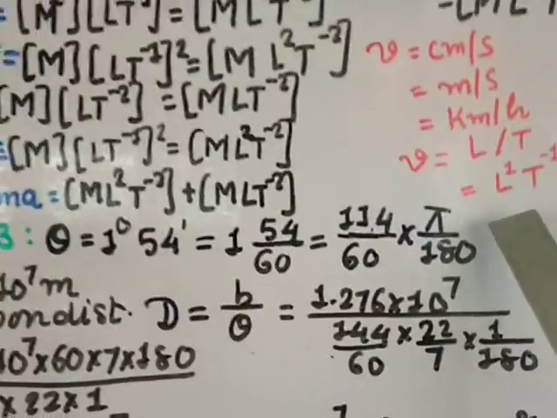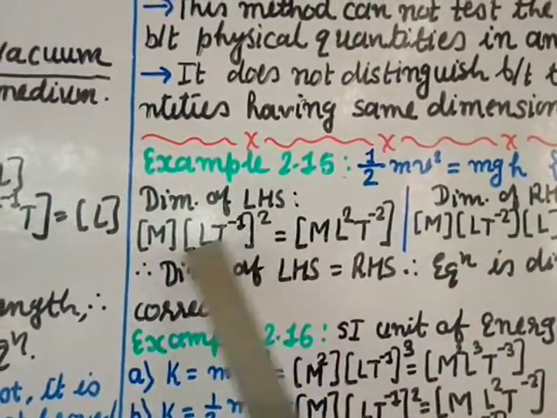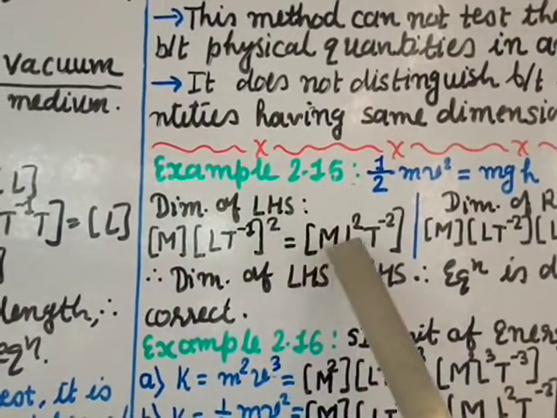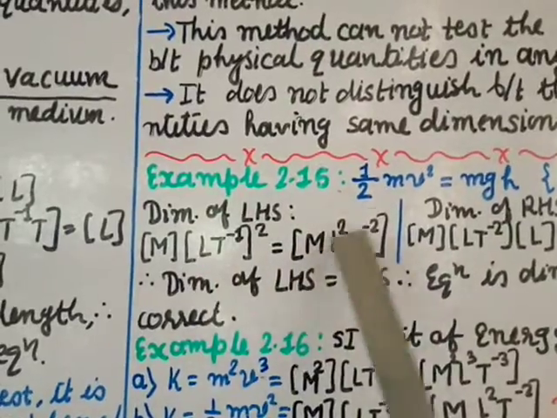Okay, here we have done velocity, L t minus 1. So it is L t minus 1, but it is a square. So this gives you m L square t power minus 1 into 2, which is t power minus 2. Okay, so this is for the left hand side.